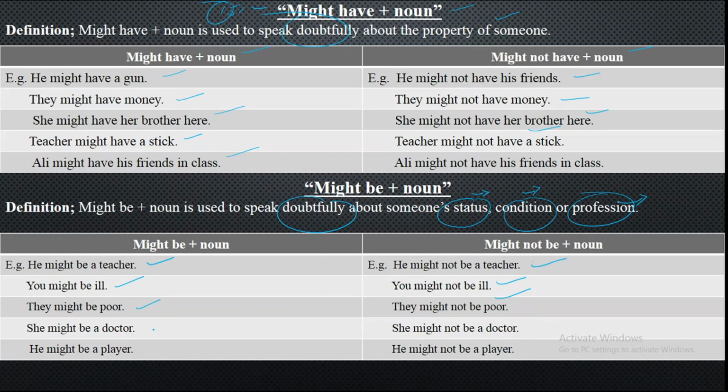This is what you can see, that they are showing themselves. Again, definitely the opposite of the same sentence. She might be a doctor and she might not be a doctor. He might be a player, he might not be a player. So same condition for the same sentence.